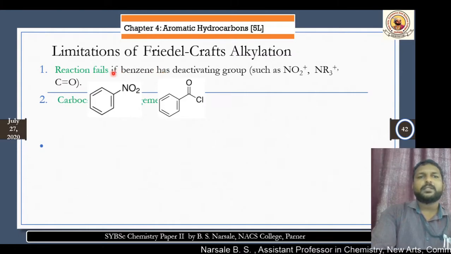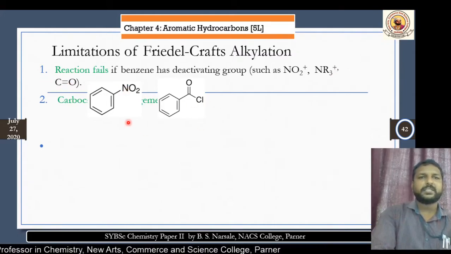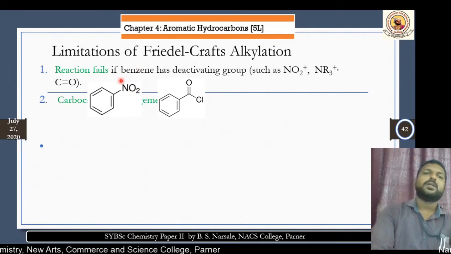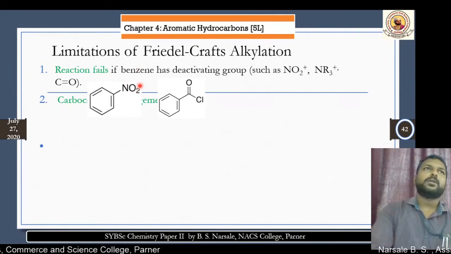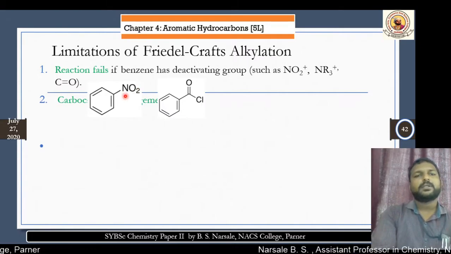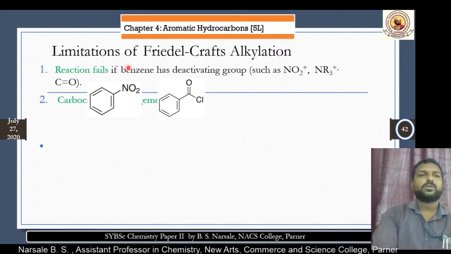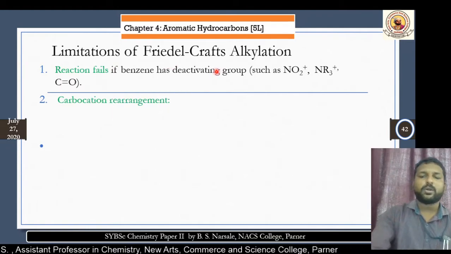The reaction is not going to occur if there is a withdrawing group like nitro, NR3 plus, or a carbonyl group on the benzene ring, because a withdrawing group pulls electrons towards itself and the electron is not available for donation. So this deactivates the benzene ring for electron donation, and the reaction does not occur.